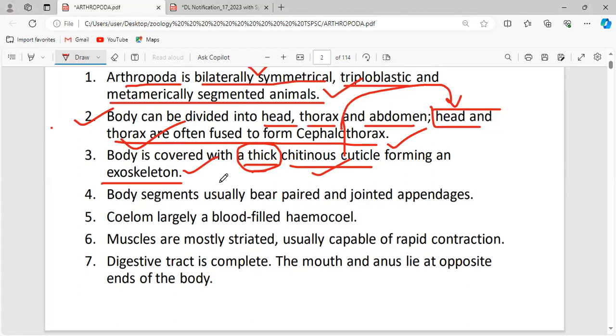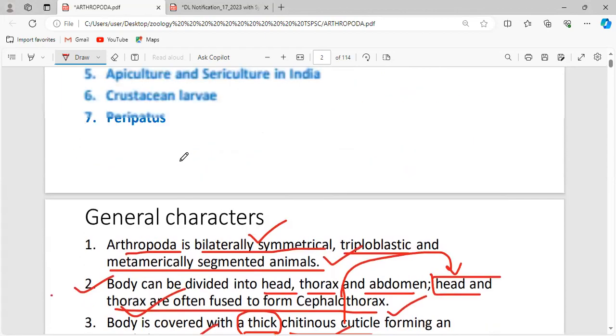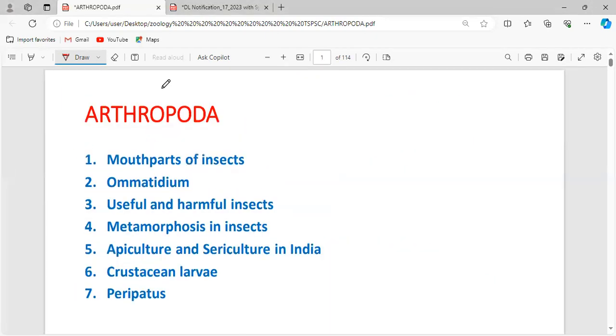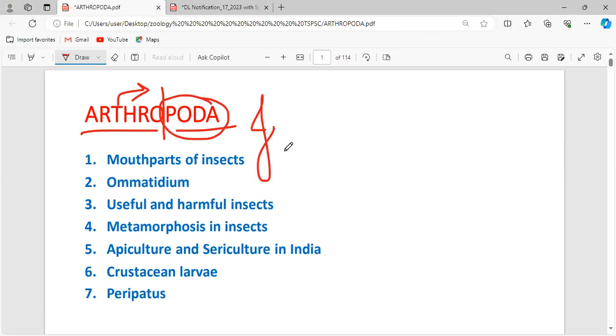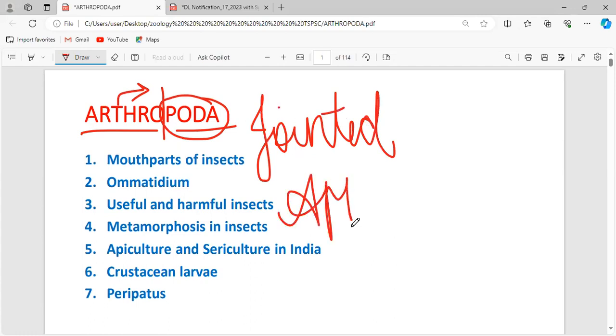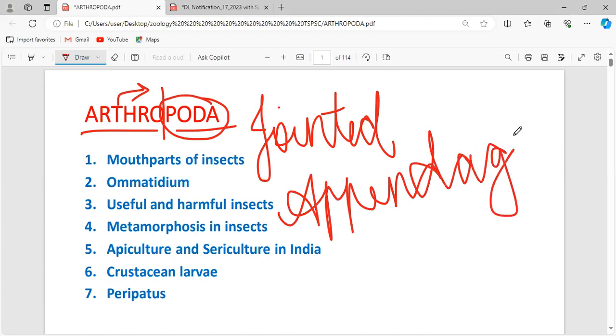You have to remember what the name Arthropoda suggests to us. The word Arthropoda means: arthro means jointed, poda means appendages, so it has jointed appendages. You should know that, because the question can be thrown at you straight away in the examination. The words jointed appendages refer to which of the following phyla? The answer is Arthropoda.